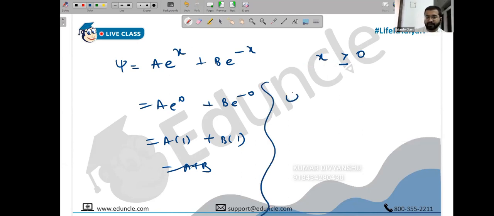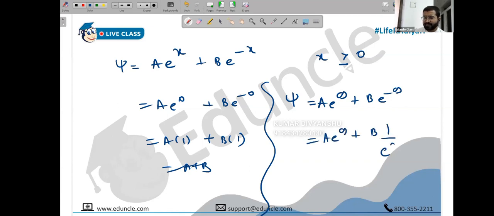If you substitute infinity, then what is the problem? It becomes infinite. You are getting a e raised to infinity plus b e raised to minus infinity. e raised to minus infinity is not a problem. It is 0, because e raised to minus infinity is 1 upon e raised to infinity, which is 1 upon infinity, and 1 upon infinity is 0. So this term becomes 0.